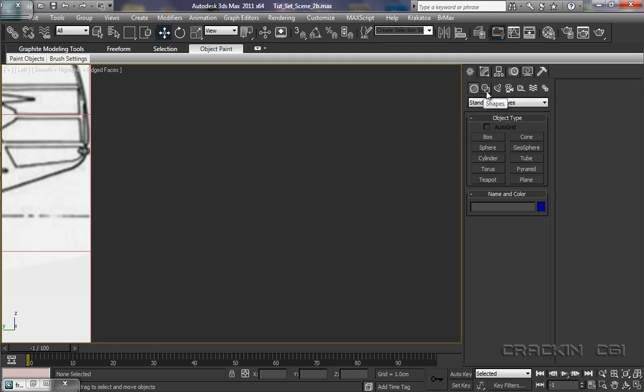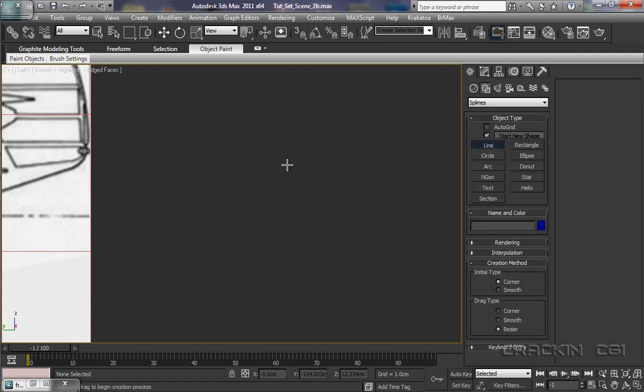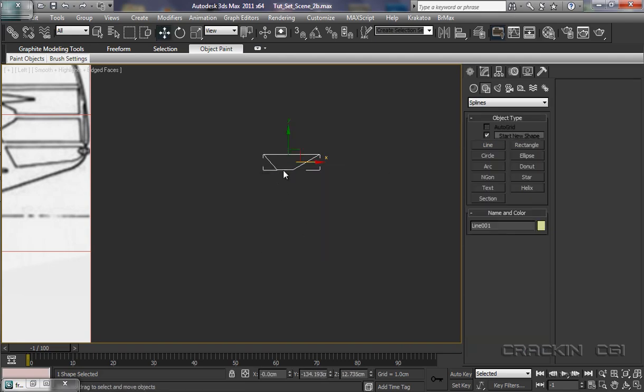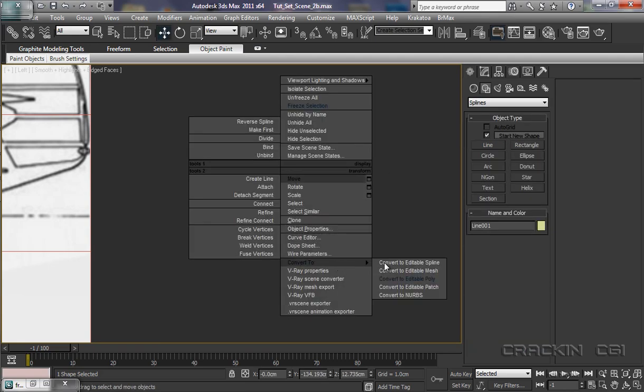I think we're going to pick shapes, and we'll go for splines and a line. Now, for the part which is attached to the aileron, that's a flat section, so if I press shift, you'll see it goes straight there. Left click that, it comes down there, and about up to there. Close the spline, I'm going to say yes. We'll convert this now to an editable spline.